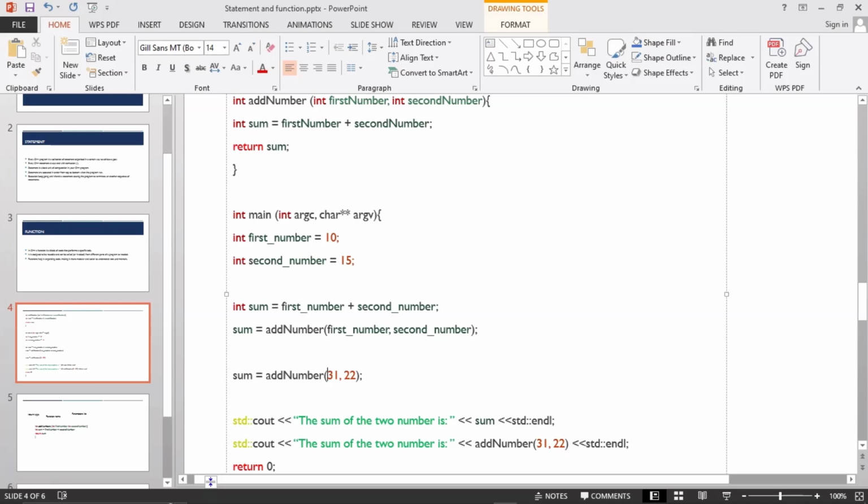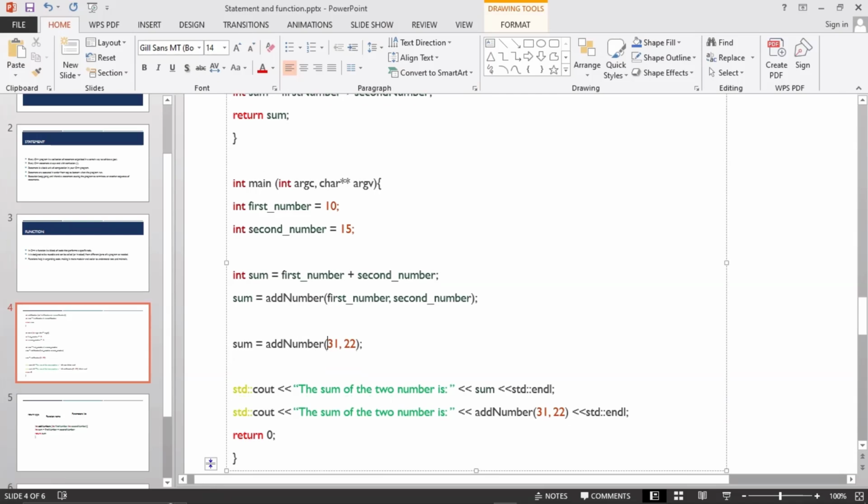So as we declare this, we're gonna see what it's gonna give us, and we're gonna see what this is gonna give us. And yet another easy way of using a function is that you can call it direct. In this function here, you're actually adding 31 plus 32, and 31 plus 22, and we're going to store the value here, and we are calling the value here. I'm using the same value. No, I don't use the same value. Let me use something else.